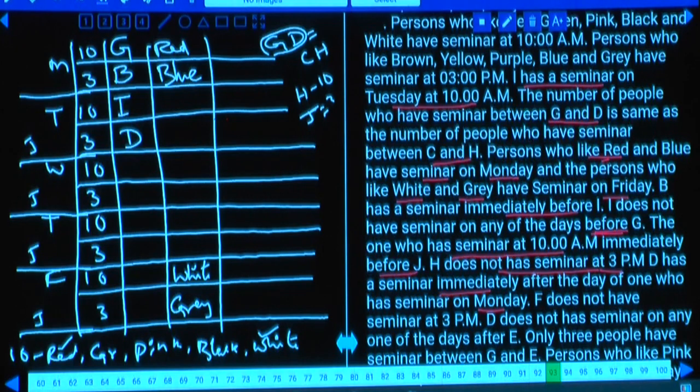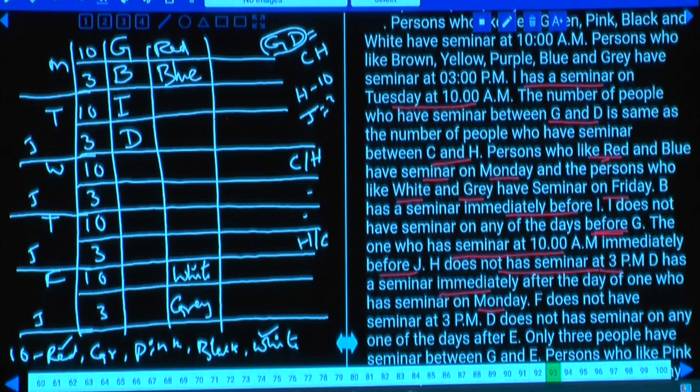Hence, between C and H also we should have exactly 2 persons. And H must be at what time? H must be at 10 o'clock. As H is at 10 o'clock and between C and H there must be 2 persons, if C is here, 1, 2, H will be here. Or if C is here, H will be here. There are 2 possibilities, isn't it? Then, out of which H is 10 o'clock and C is 3 o'clock.